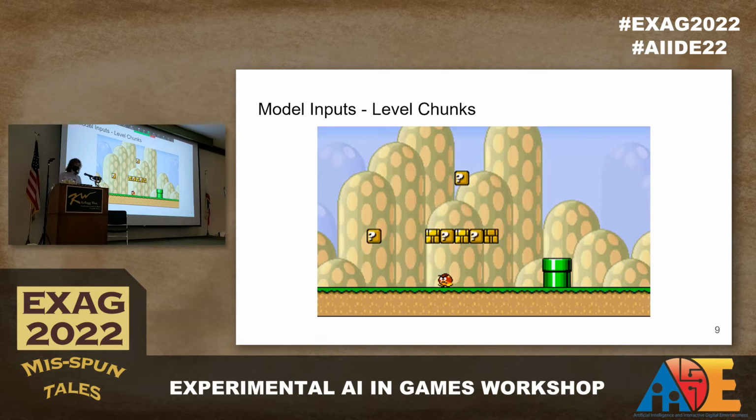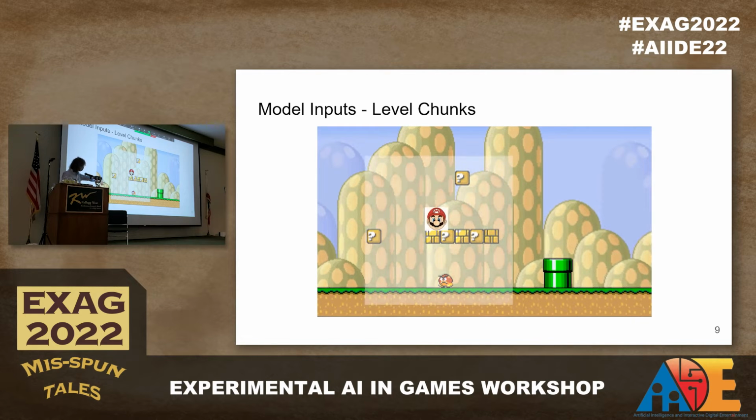Next up is the level chunk information. So we're using localized level information, which means we only use a small portion of the level around Mario's position at each given time, rather than using an entire level as input. So that's going to make it look a little bit more like this: the white square is what our model is going to see, rather than a whole level all at once.